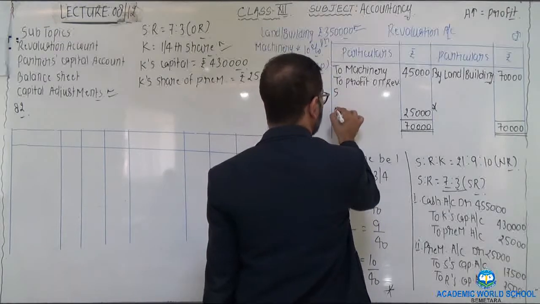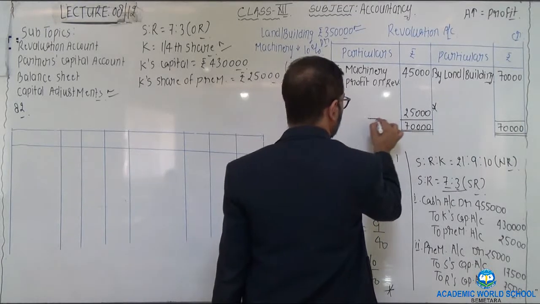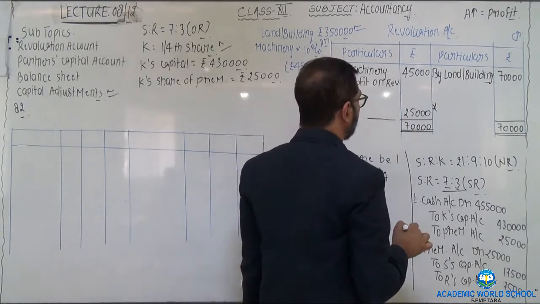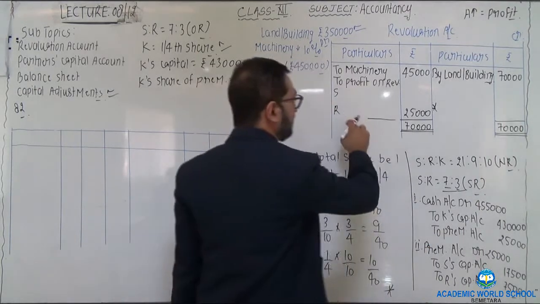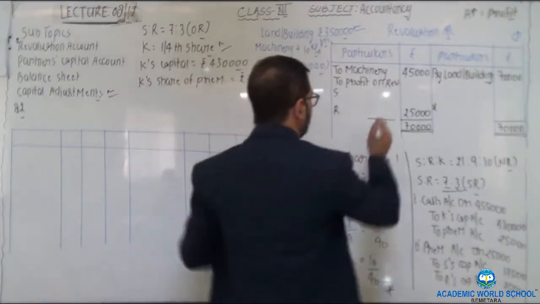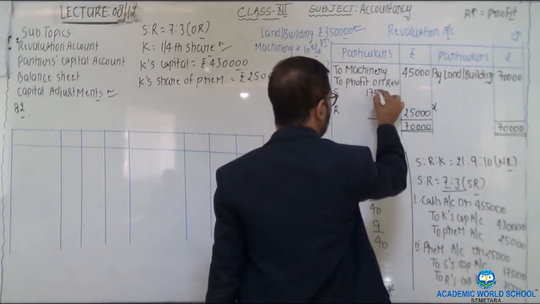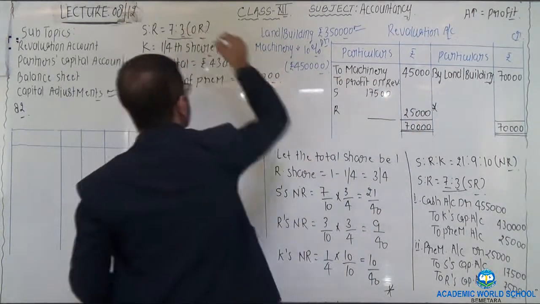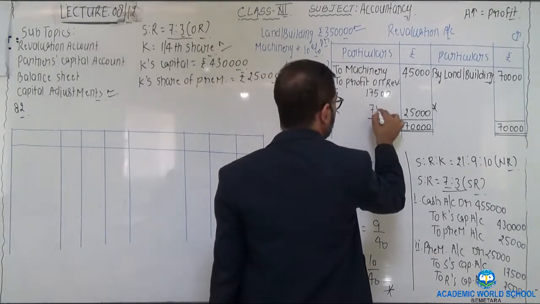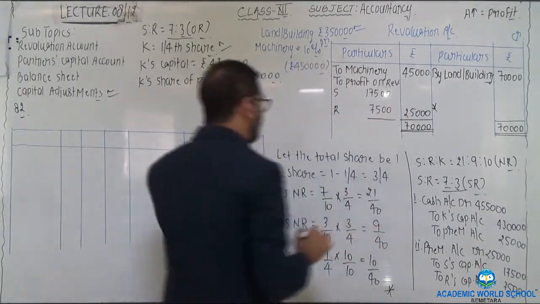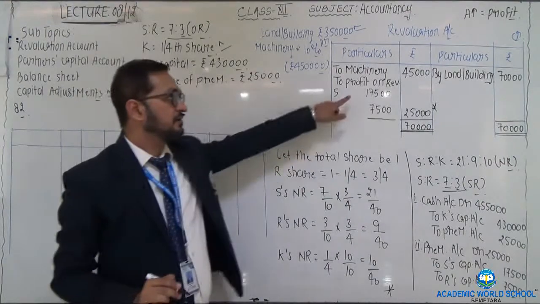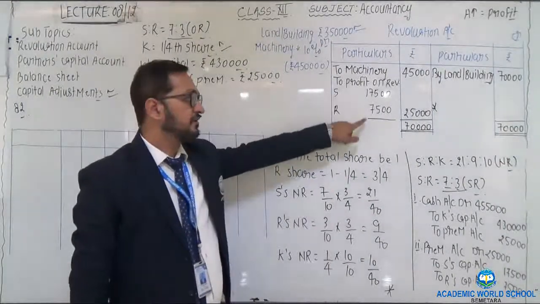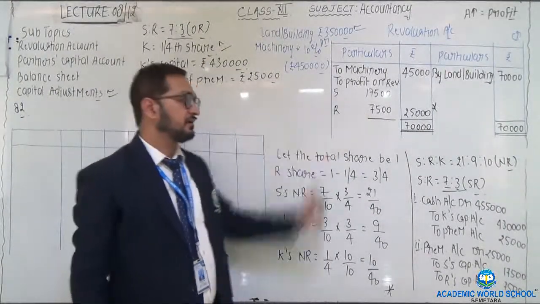Two partners are there, so profit is to be distributed between S and R in their respective old ratio, that is 25,000 multiplied by 7 upon 10, 25,000 multiplied by 3 upon 10. 17,500 and 7,500 respectively. His share of profit being 17,500, his share of profit being 7,500.